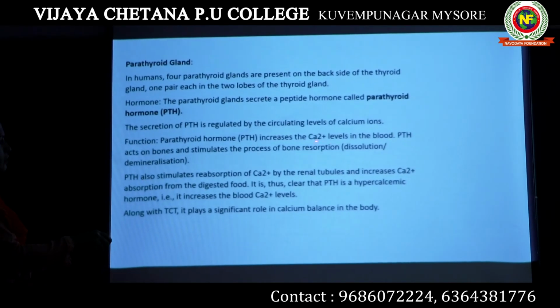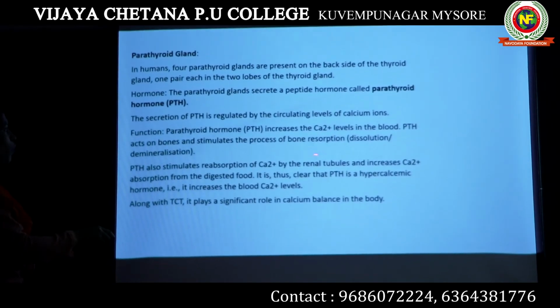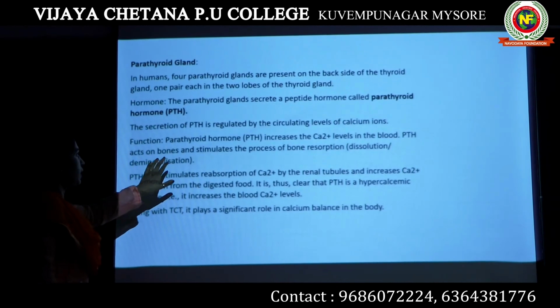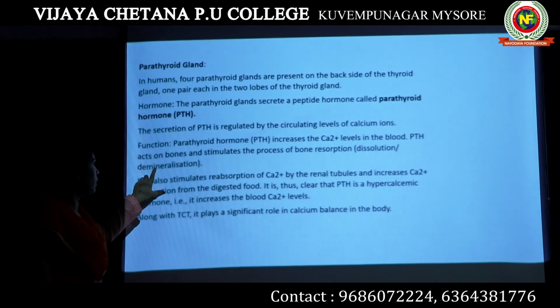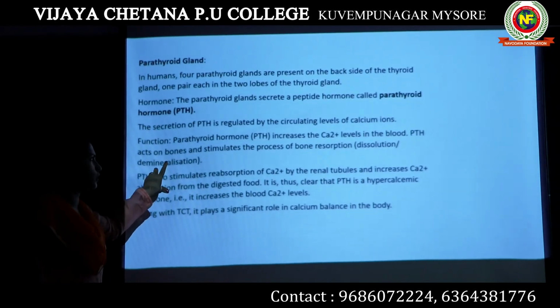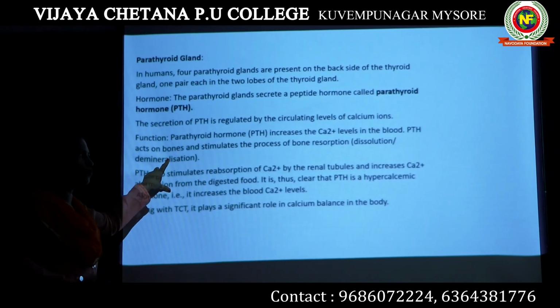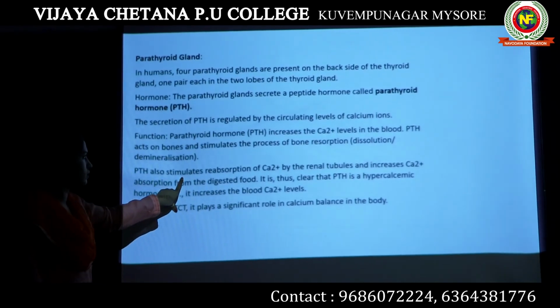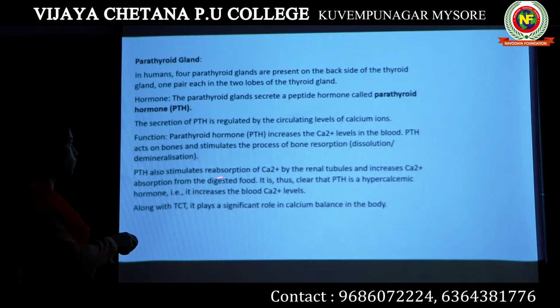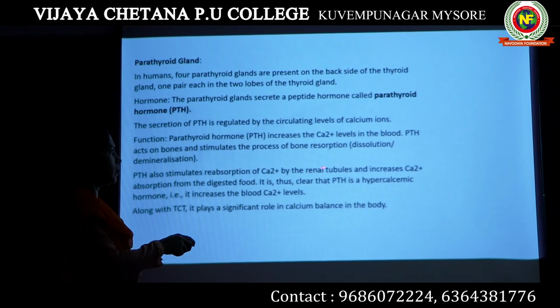Now, how do they increase the calcium level in the blood? The first function they do is bone resorption, or they demineralize your bone. When the bone demineralization happens, the calcium which is present in your bone will be released to the blood. So this way they increase the blood calcium level. The second function is that it stimulates the reabsorption of calcium by the renal tubule.